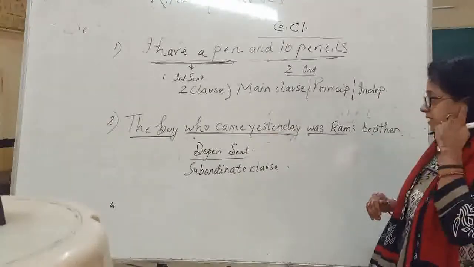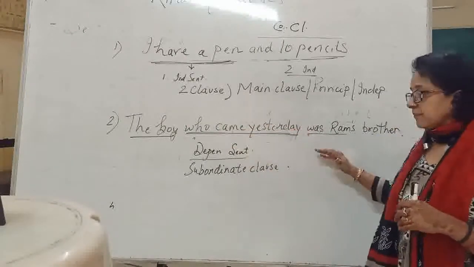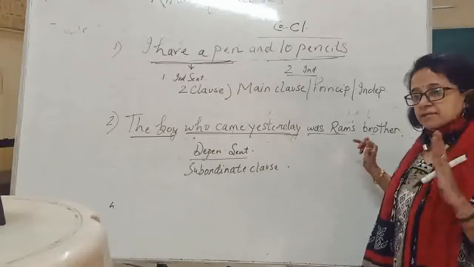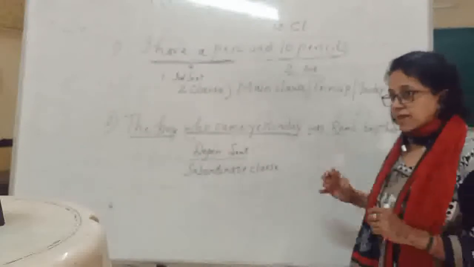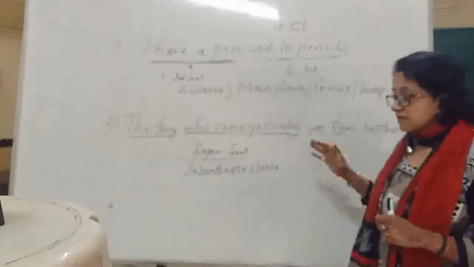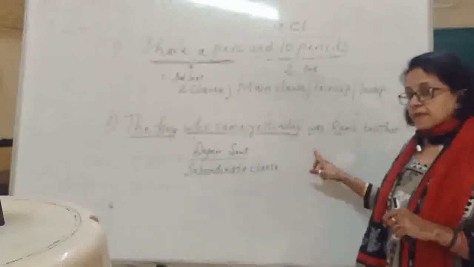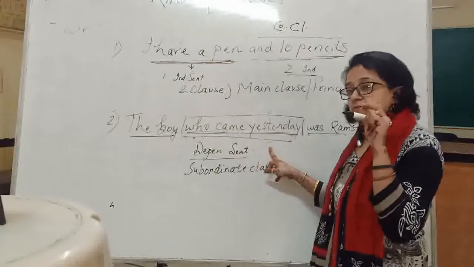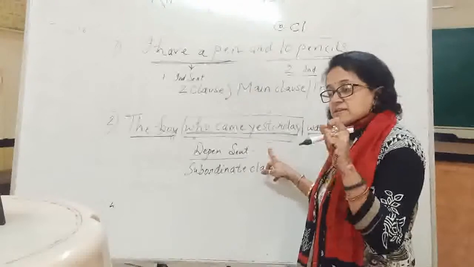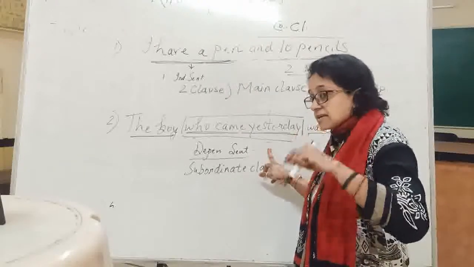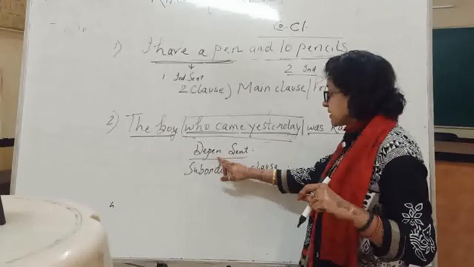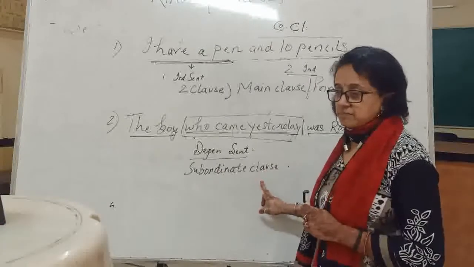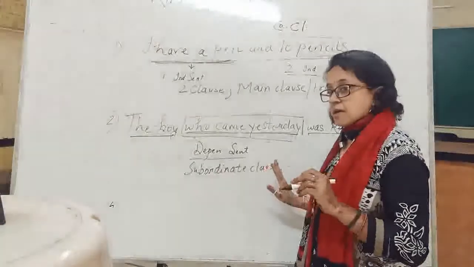Once again I am repeating. The boy who came yesterday was Ram's brother. If I say the boy was Ram's brother, it has complete sense, and this is an independent sentence. But if I say only who came yesterday, this part has incomplete sense. A group of words which does not have complete sense and needs an independent sentence is called a dependent sentence or subordinate clause.